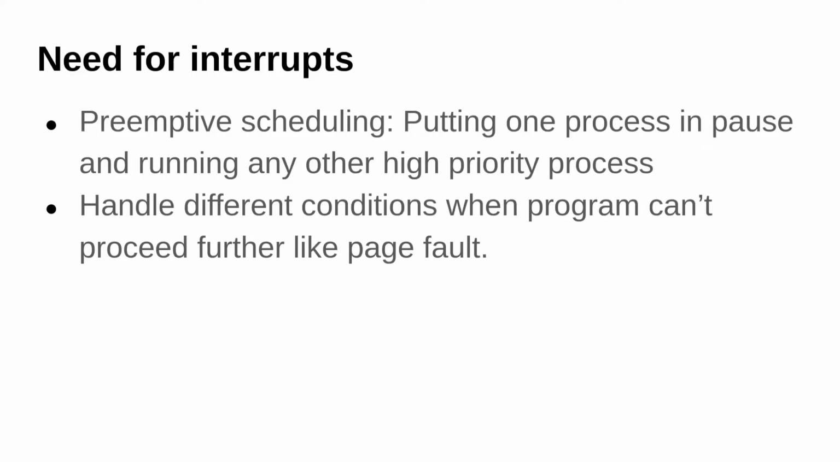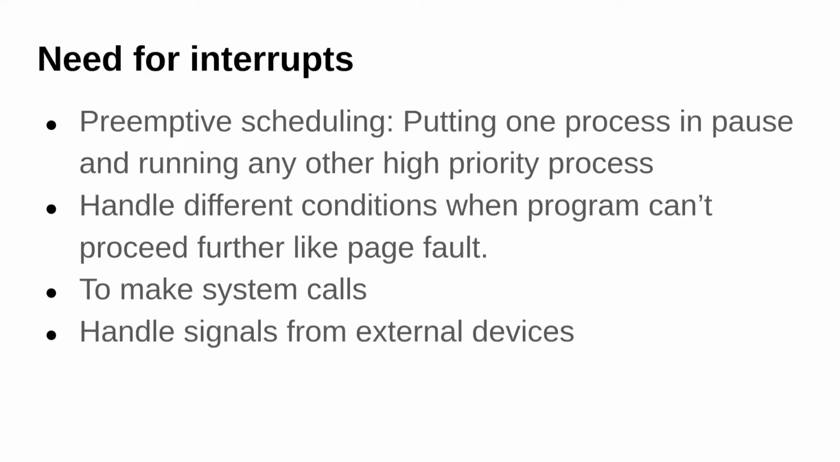Interrupts also help the operating system handle different conditions when the program can't proceed further. That can be a page fault, or maybe some exception occurring, or maybe there is some memory corruption of that program. Interrupts are also needed to make system calls. There is a context switch between the user space and the kernel space, which we will talk about later. They also handle signals from external devices, as we have talked about, like connecting a keyboard or a mouse.